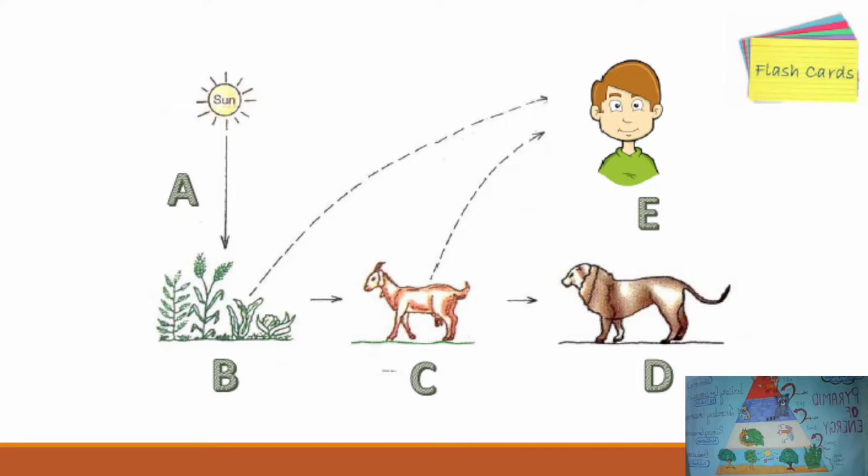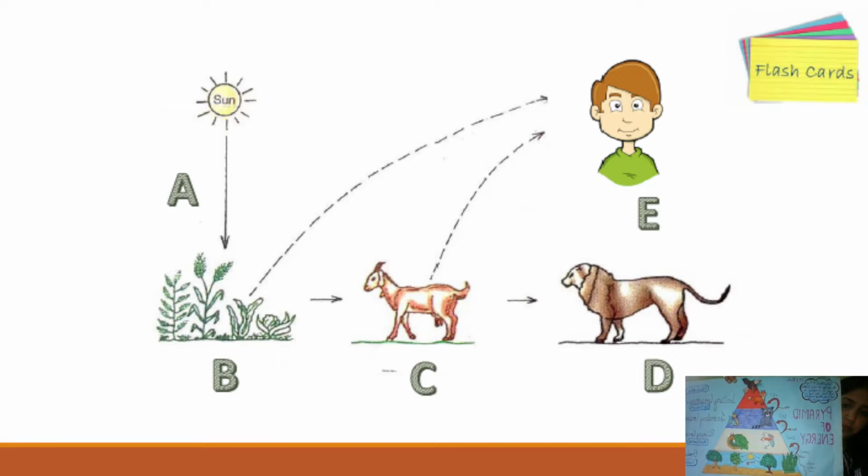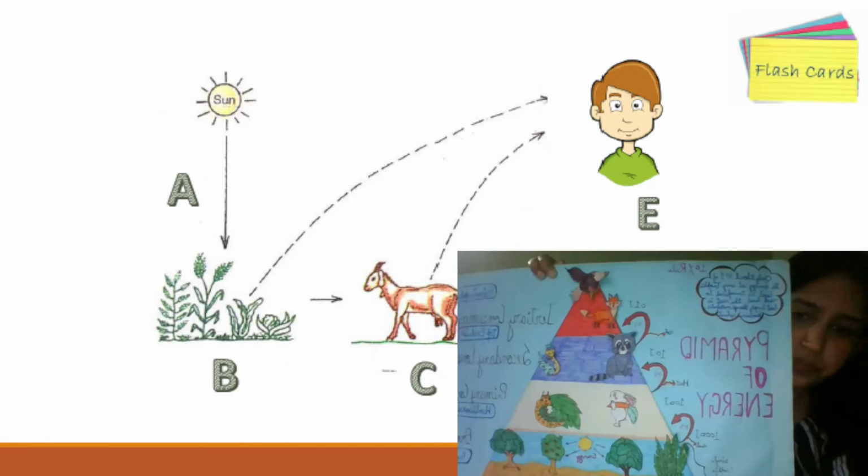This is the flow of energy, how energy is flowing from one trophic level to another trophic level. That is, trophic level is basically the sequence in hierarchy, so different orders of hierarchy. So this is the first trophic level, this is the second, then this is the third, and this is the fourth. I'll be zooming in a bit so that you'll be able to see it clearly. Yes, I hope this is clear to you now.